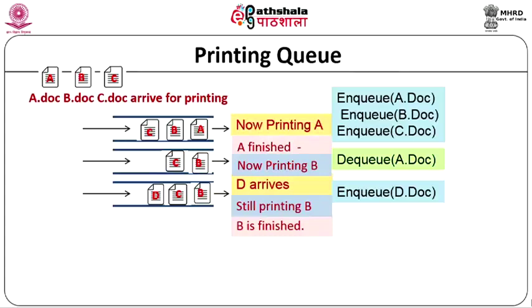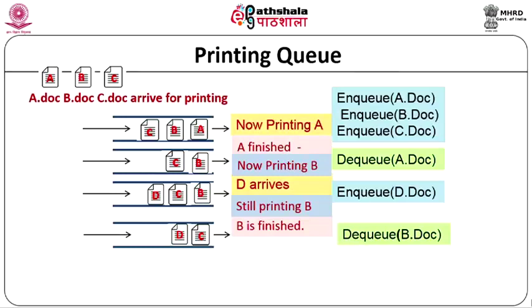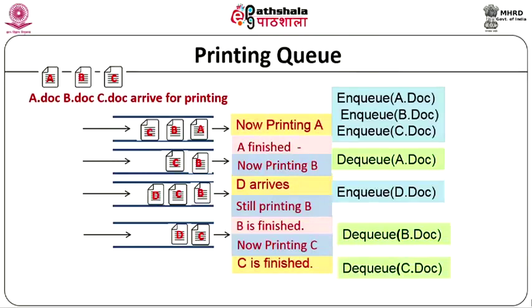When D arrived, it was still printing B. After some time, B is finished. When B is finished, you have to DQ B, and now the queue looks like C and D. Now it is printing C. After some time, C is finished. When C is finished, it is DQ'd, and the queue contains only D. Now it is printing D. After some time, D will finish and D will be removed.